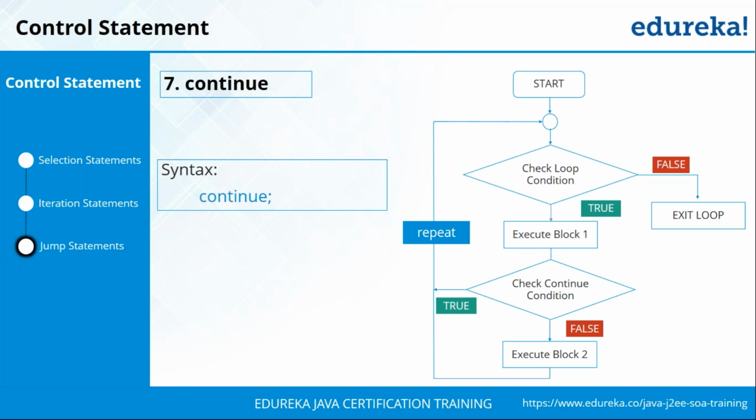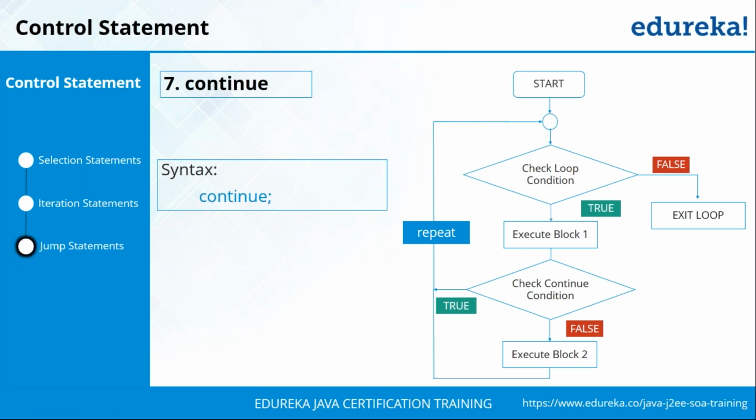But let's say it is true, then what happens is that every statement that is after the continue keyword does not get executed in that iteration of that loop. So every time a continue keyword is found to be true, the execution of block 2 does not happen. So I hope you're clear with respect to how the break and continue statements work.